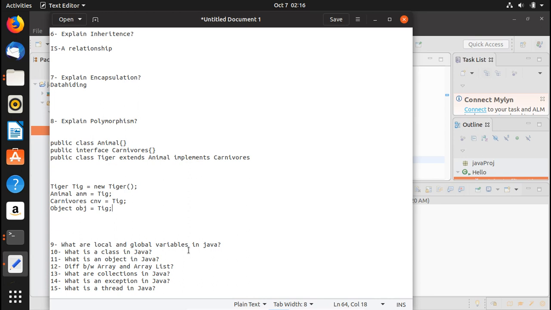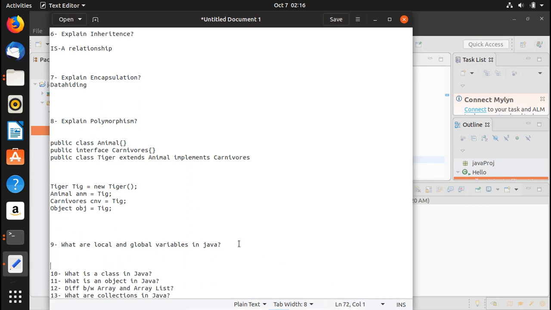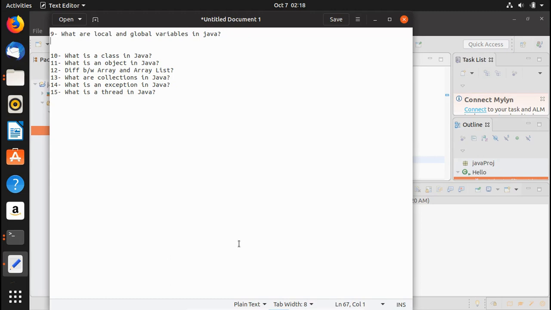And now we move on to the next question, which is essentially, what are local and global variables? The global variables are declared outside any function, and they can be accessed or used in any function in the program, right? And local variables are basically declared inside a function, and they can only be accessed inside the territory of that function.